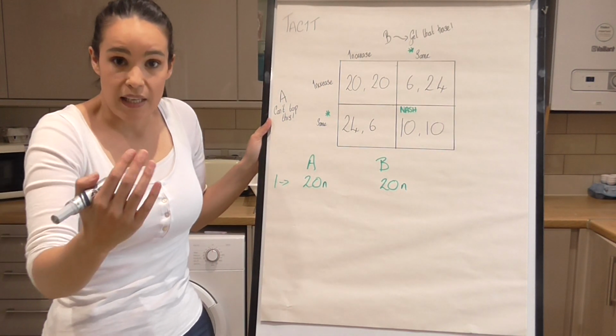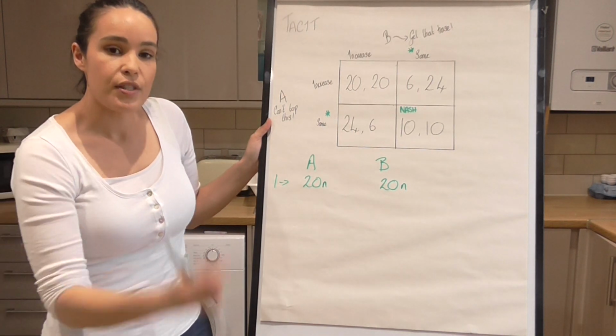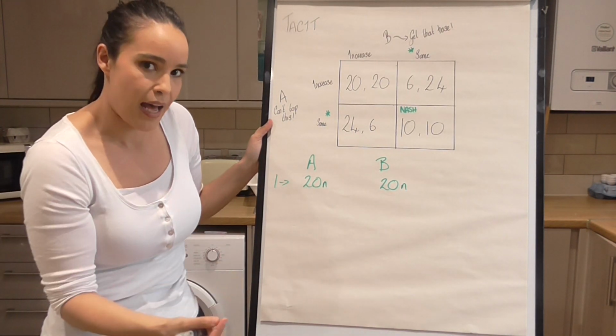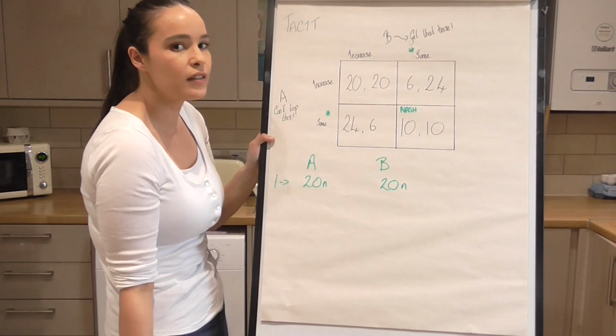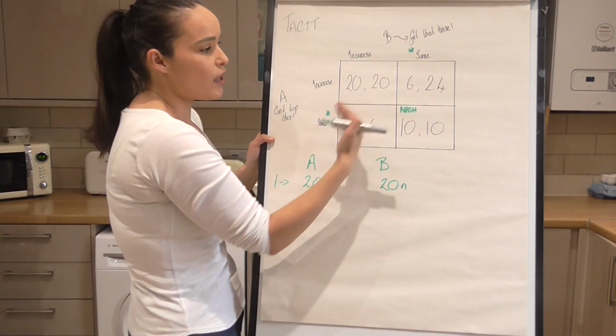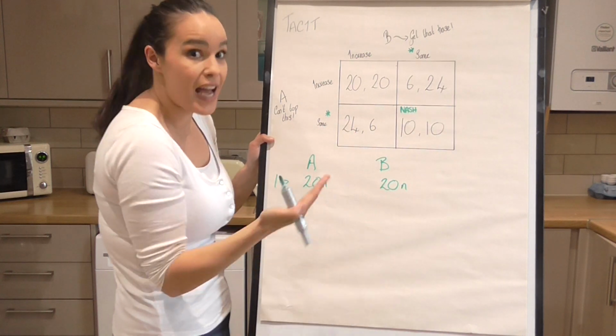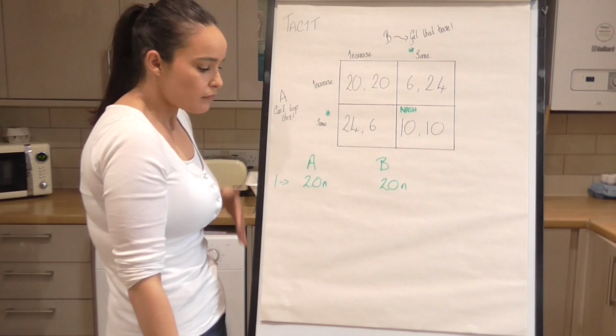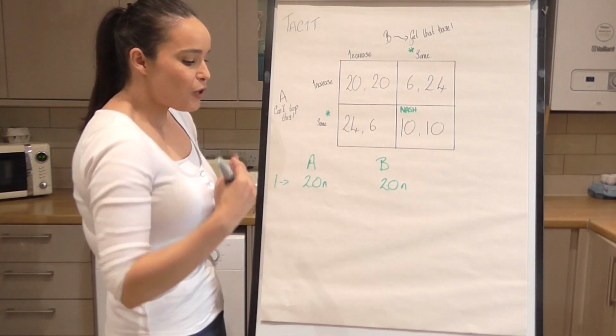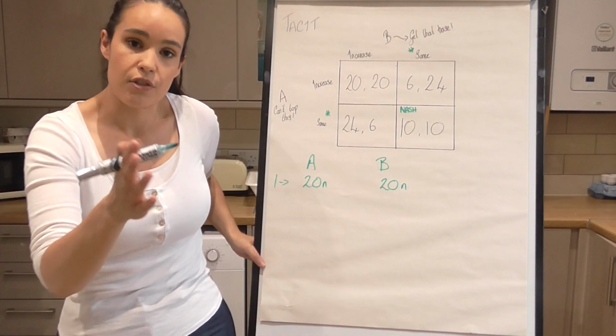And that might be where they end up. But as soon as one of them is enticed by this 24, right, then the other firm will react and they'll end up here at the Nash equilibrium, and they'll end up making 10. And that's what we call a grim trigger strategy, by the way.